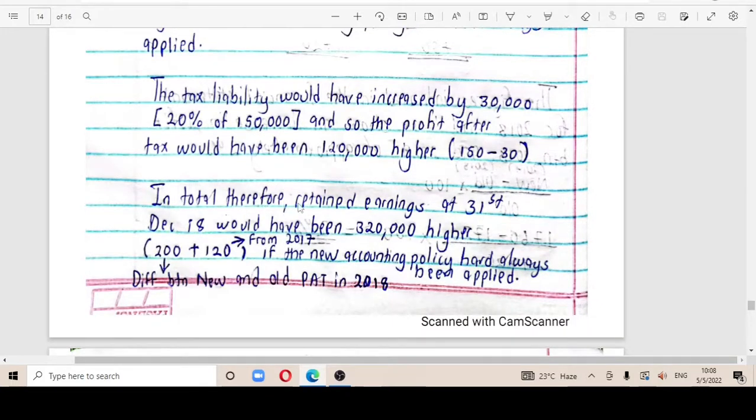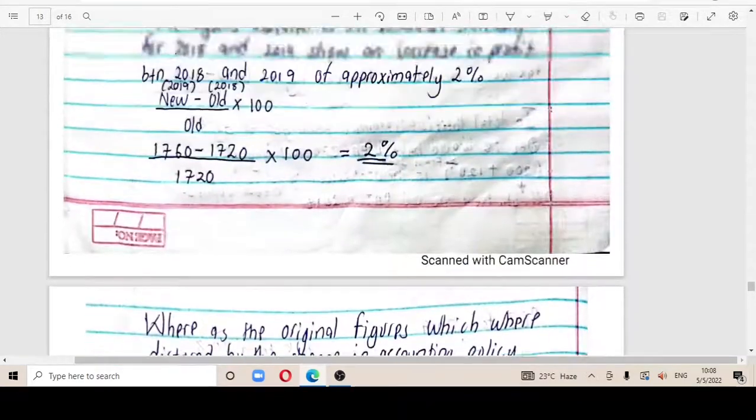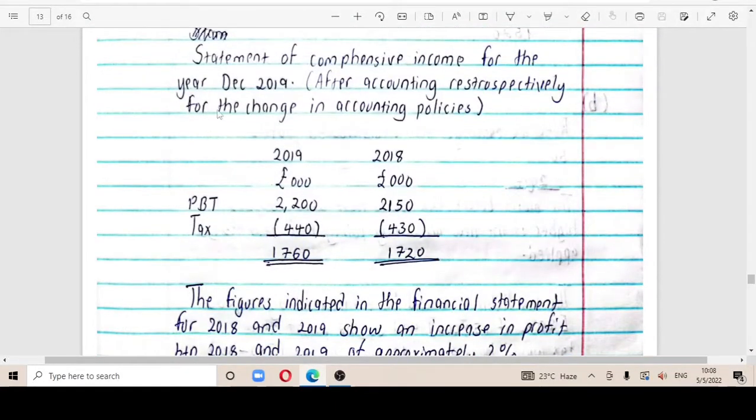So in total, therefore, the retained earnings at 31st December 2018 would have been 320,000 higher. How does this figure come about? It comes about once you get this 120,000, you add it onto the difference which you would get from the new and the old profit after tax in 2018. So let me show you how you get the 200 here. The 200 is going to be got from, remember, these are the new figures in 2018, the adjusted figures.